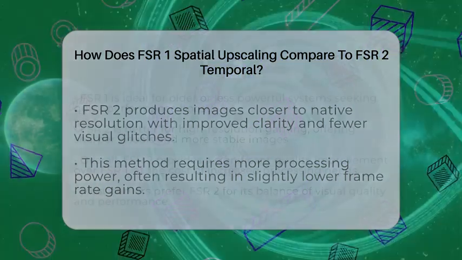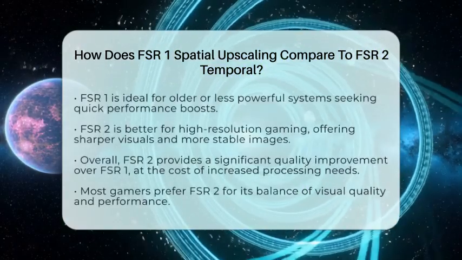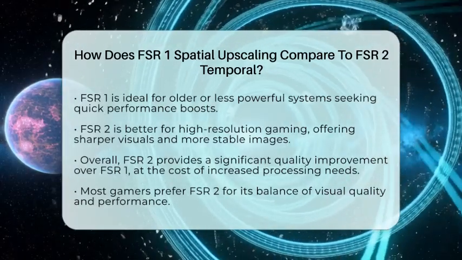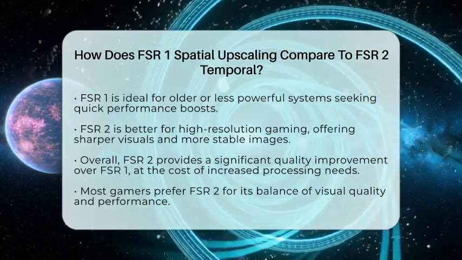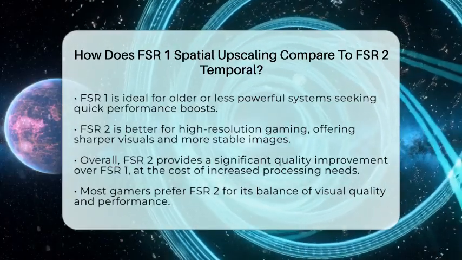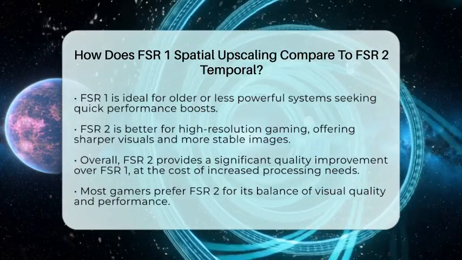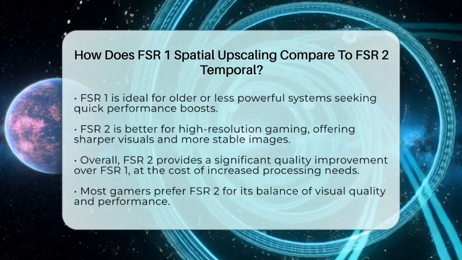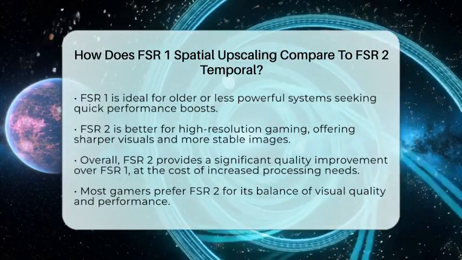on older or less powerful hardware, FSR1 is a good choice. It's easier to implement and works well across many GPUs. But if you're after sharper images and less motion blur, FSR2 is the way to go. It's especially useful for high-resolution gaming where image stability matters a lot.